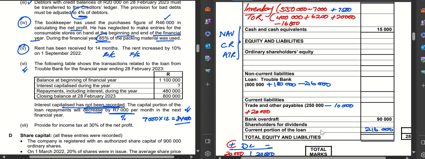The other way that you could have got this current portion of loan, remember the calculation, we would have said the 300,000 minus the 84,000. Here I'm just showing you calculations. Still, it will give you that same amount. In the next video I'm going to look at question number 2, which was the cash flow statement.